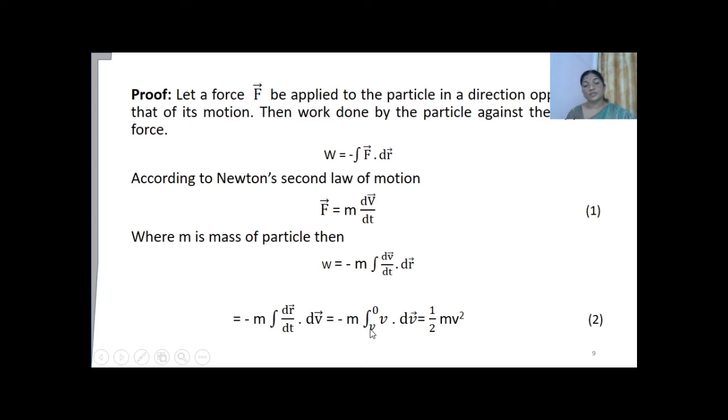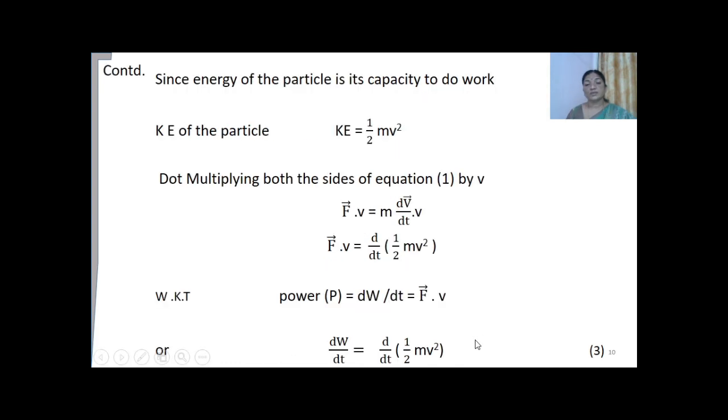Here the force is applied against the direction of motion of the object, and it comes to rest. So the body slows down and comes to rest after the application of the force. Hence we have to take the velocity going from v to 0. Hence it is given as half mv square. This work done is equal to the kinetic energy of the particle.